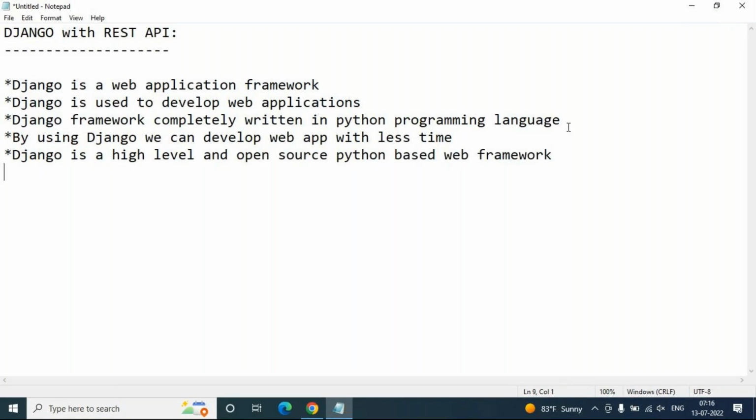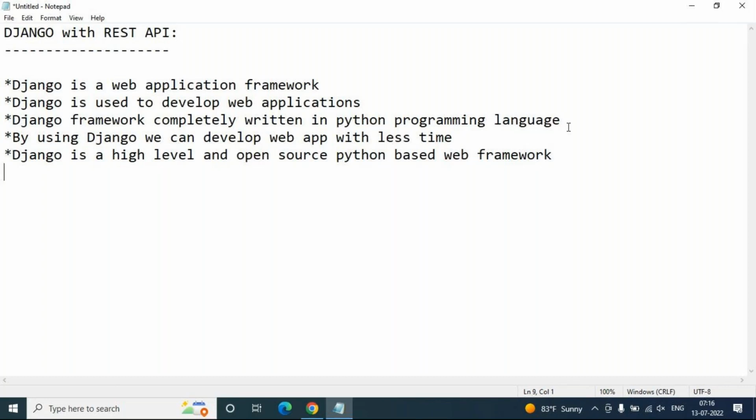It is high level, meaning in Django, for memory management and security purposes, you need not write any explicit code as a programmer. It will take care of everything internally, memory management and security. And it is completely open source. The source code of Django is completely open to all. And it's mainly a Python based web framework, we can say.